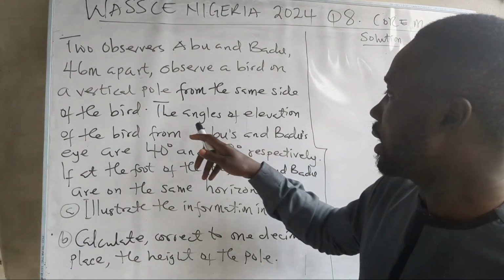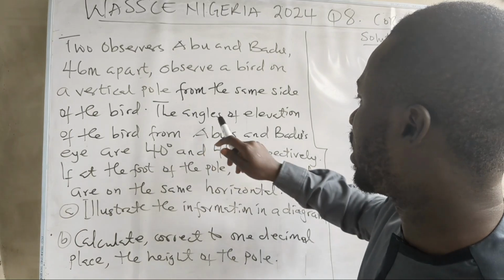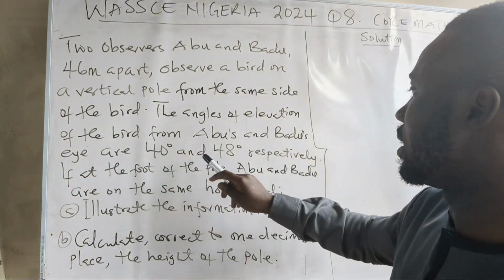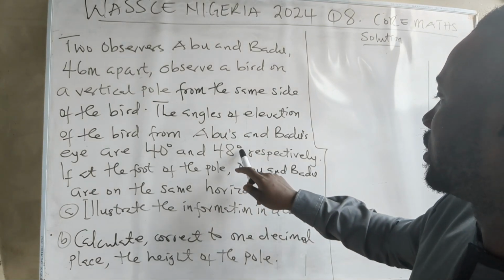The angle of elevation of the bed from Ebu and Bedu's eyes are 40 and 48 degrees respectively.